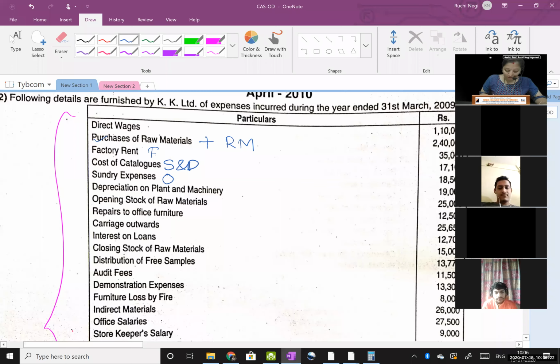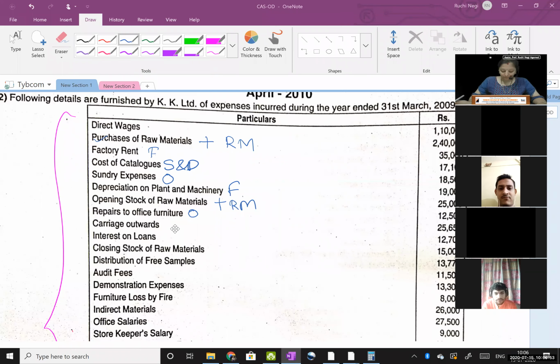Depreciation on plant and machinery. Plant is an asset related to factory. So depreciation, repairs and maintenance expenses on it will go to factory overheads. Opening stock of raw material, add to raw material. Repairs to office furniture. The word office is there. It will go to office or admin. Carriage outward. Carriage inward goes to raw material. Where will carriage outward go? Okay, Shivam and Akash also had given the right answer earlier. Okay, fine. Great.